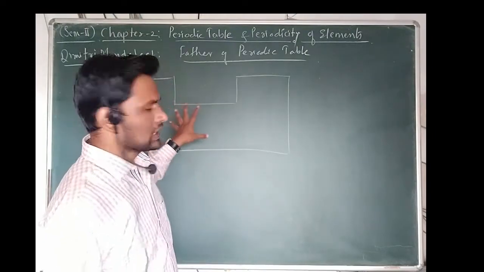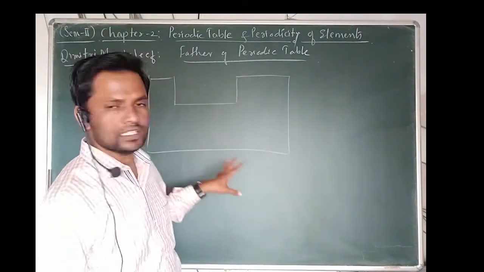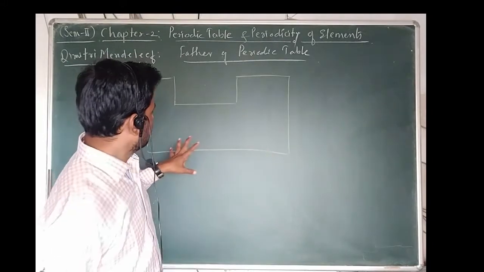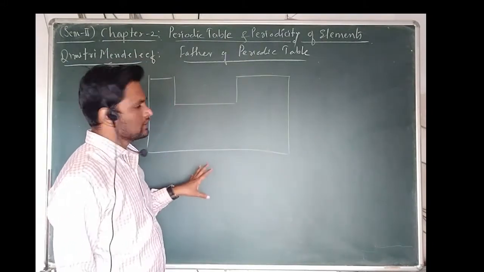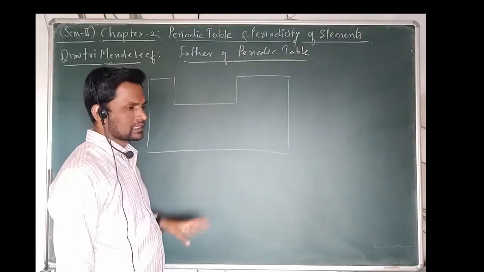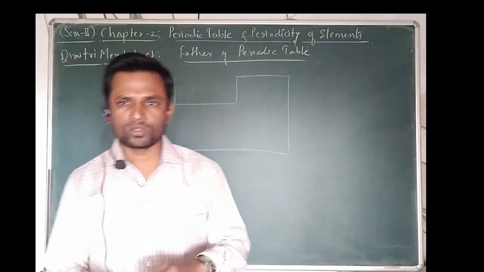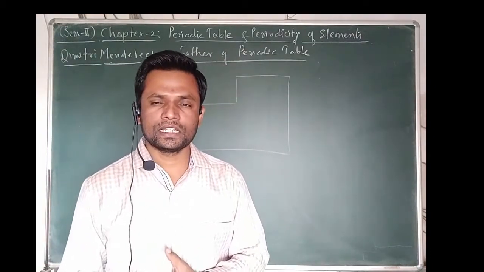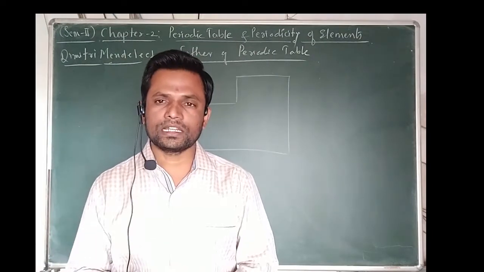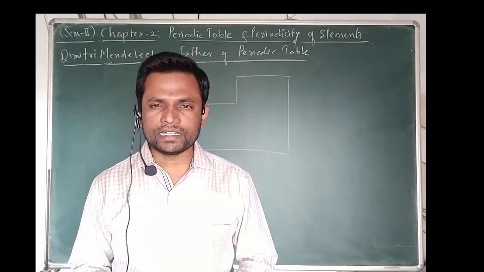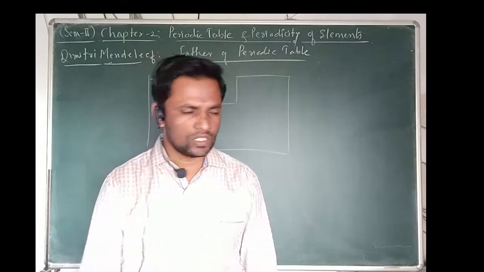Regarding the basic concepts of the periodic table, we know that the total periodic table is divided into 4 blocks: S block elements, P block elements, D block elements and F block elements. We are going to see this in detail.